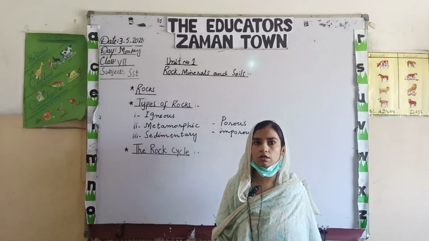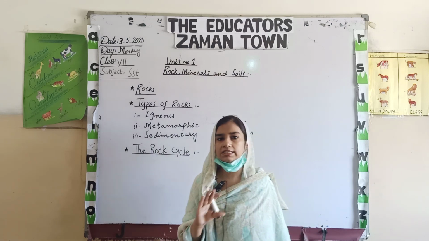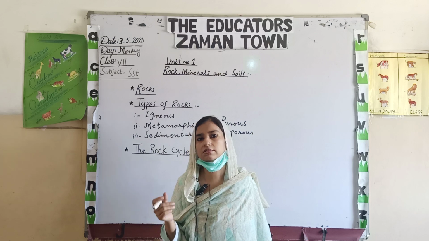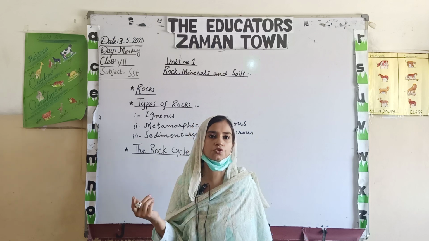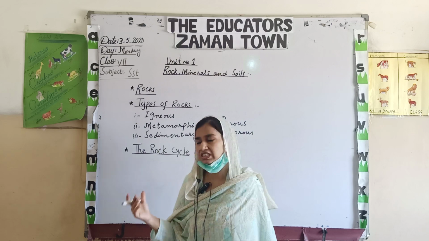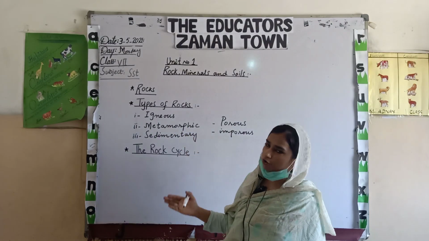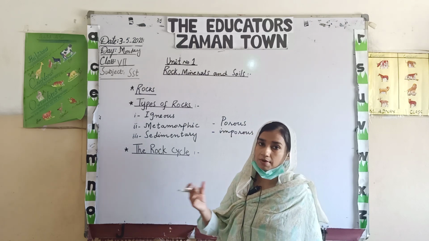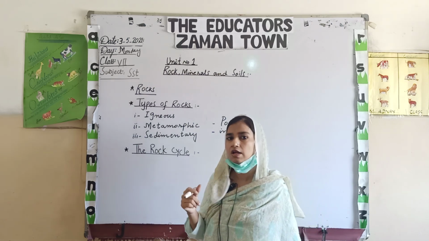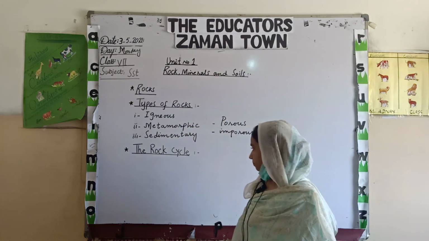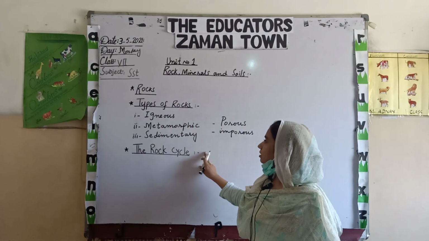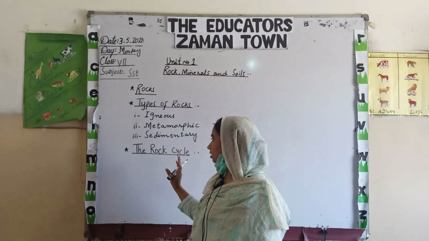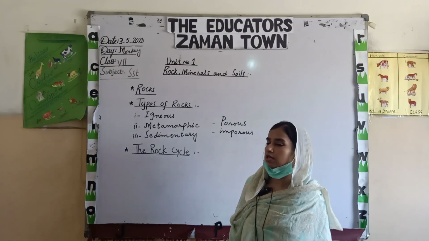You must know this fact: this is not a matter of some days, weeks or months. It is a process of centuries. After a long time, the specific types of these rocks are formed under the surface of the earth, or on the surface of the earth, or it might be inside a water reservoir. How are these rocks formed? To understand the procedure very well, you must know about the rock cycle.